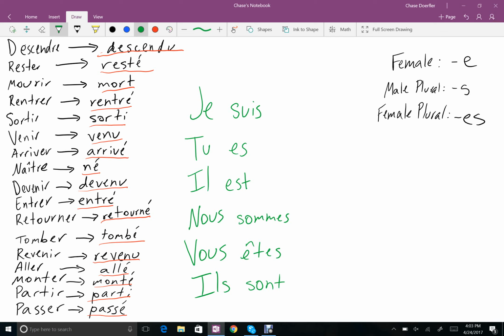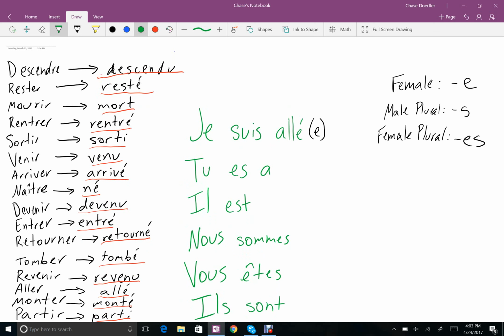So let's try a few. Let's do the verb aller. So it would be je suis allé, but there is the possibility that it's female, and you would use that. Tu es allé, and again, same possibility.